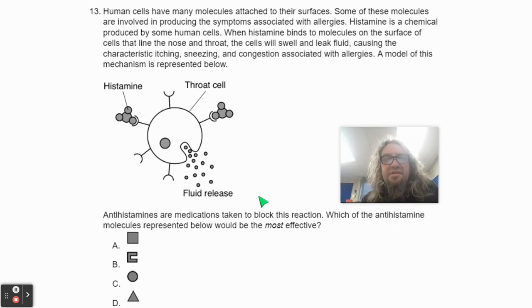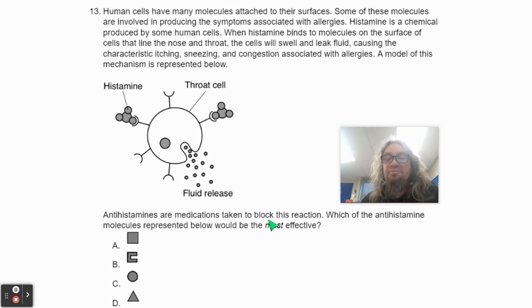Well, this is a great question. Number 13. Lucky number 13. Human cells have many molecules attached to their surfaces. Some of these molecules are involved in producing symptoms associated with allergies. Histamine is a chemical produced by some human cells. When histamine binds to molecules on the surface of cells that line the nose and throat, the cells will swell and leak fluid, causing the characteristic itching, sneezing, and congestion associated with allergies. A model of this mechanism is represented below.